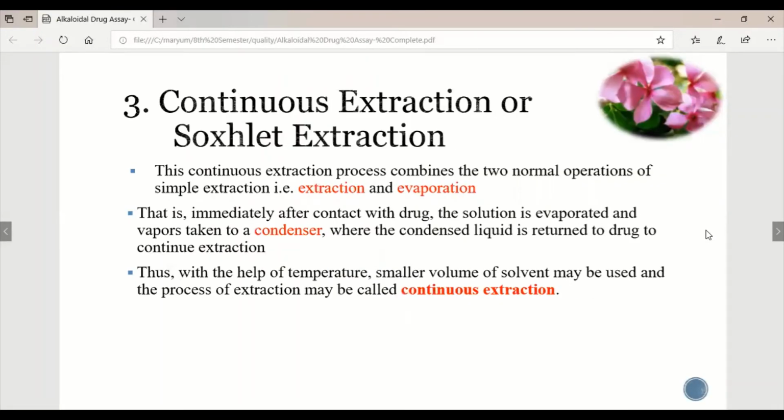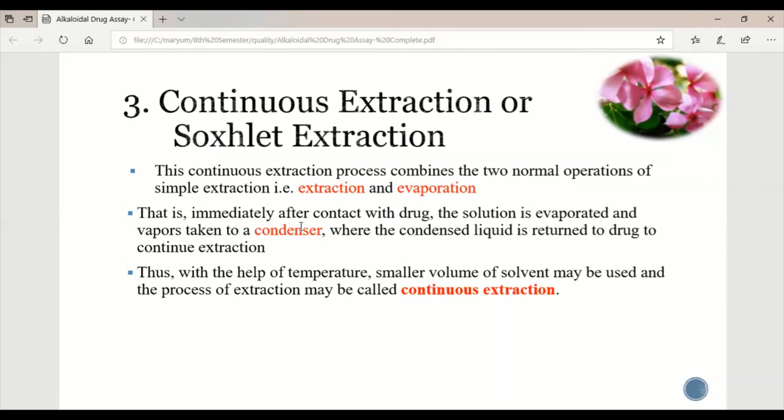The third and last type is continuous extraction. Soxhlet apparatus would be used in this process, and this would be a continuous extraction process. Here the process of extraction and the process of evaporation get combined, because in a Soxhlet apparatus, extraction and evaporation happen at the same time. So in the Soxhlet apparatus, condensation and evaporation happen in a cyclic method to exhaust the drug and get the maximum alkaloidal content extracted.